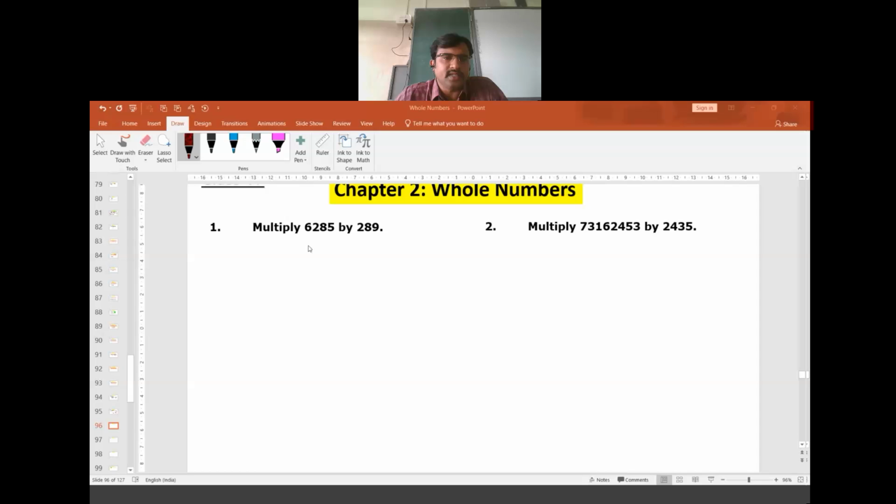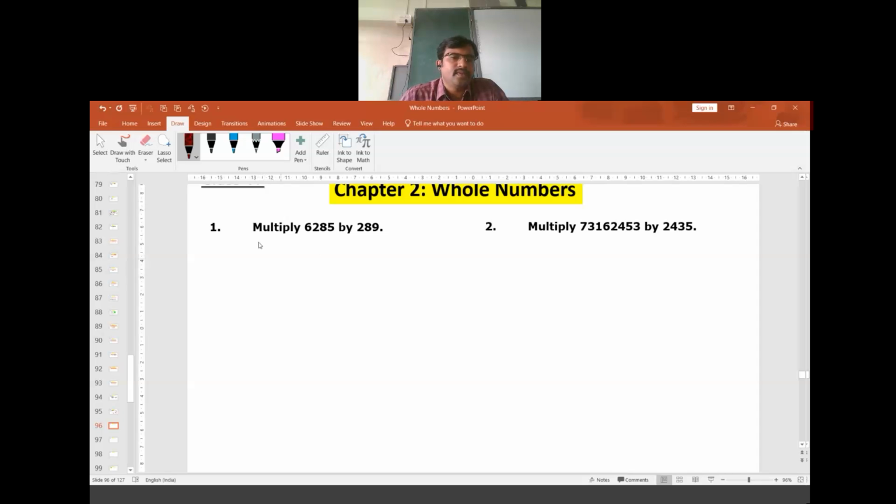We need to multiply them in the usual method. What is that usual method? First we will multiply 9 with these digits. Then we multiply 8 with these digits. Then we multiply 2 with these digits. Then we are going to add. This we have learned in class 5.